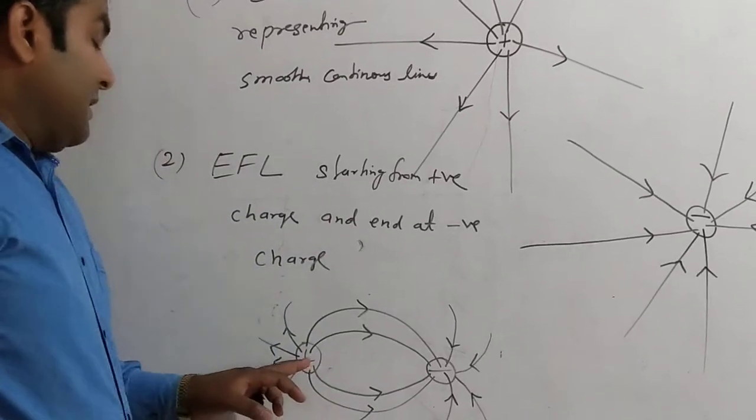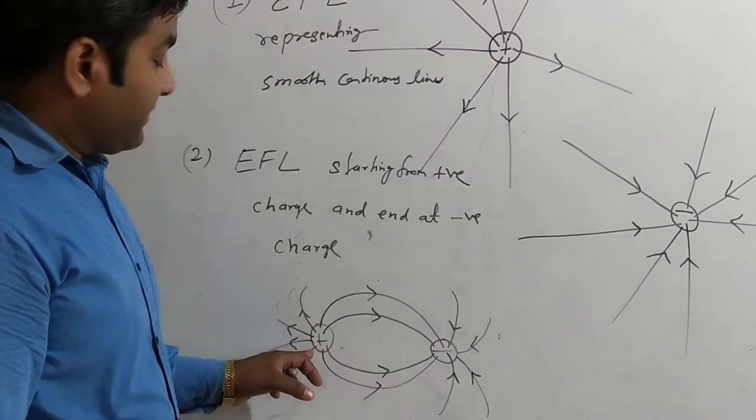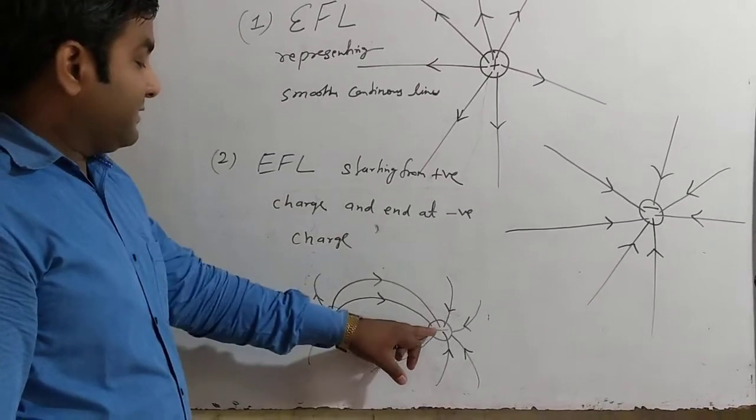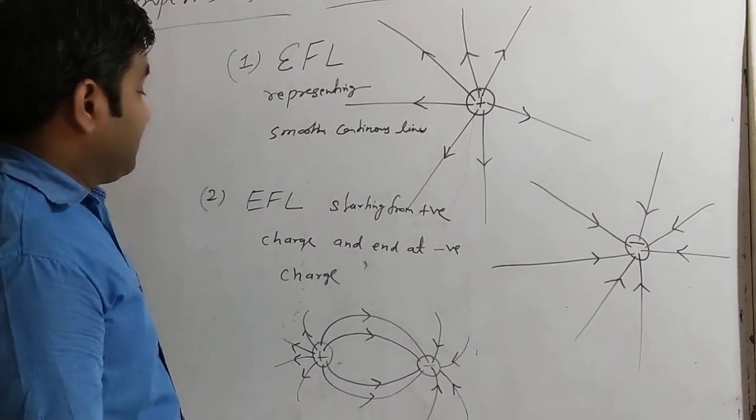Always remember, whenever it is a positive charge, electric field lines move outwards, and whenever it is a negative charge, electric field lines move inwards.